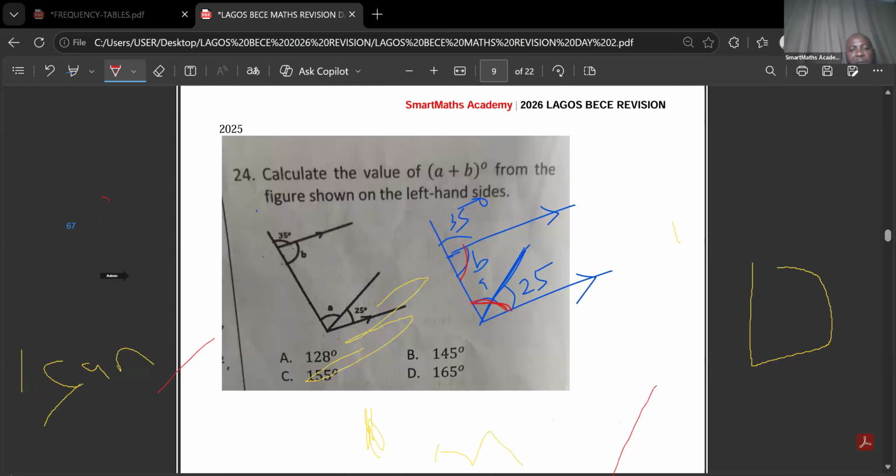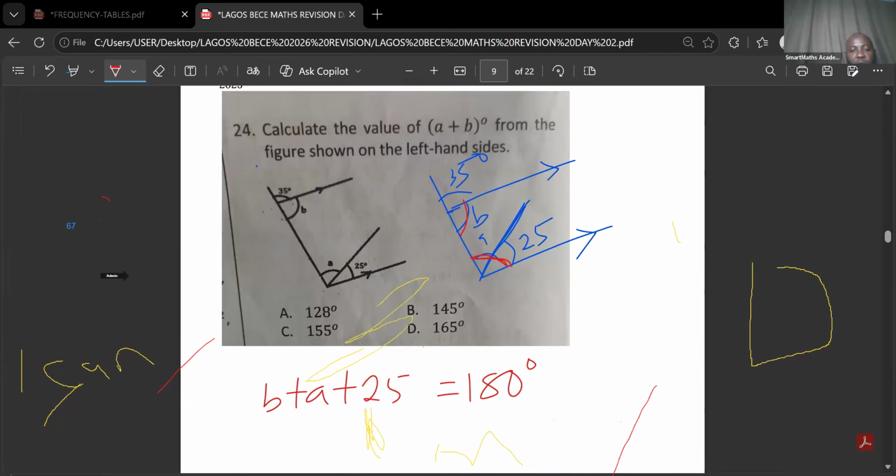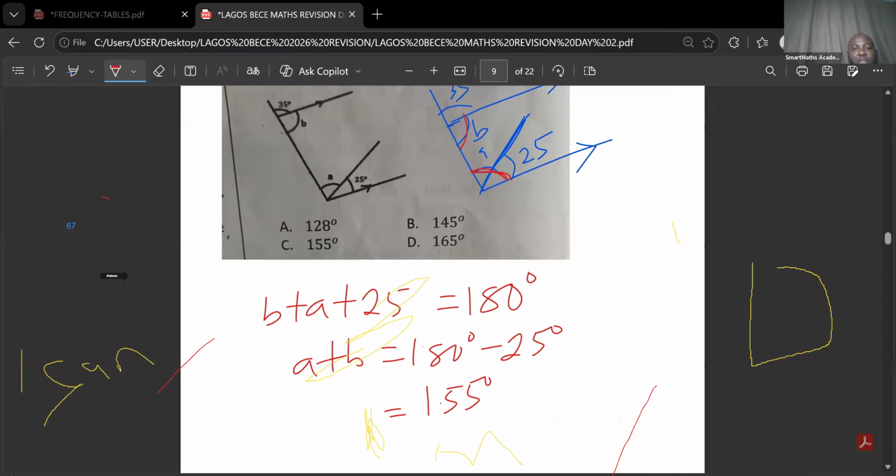That means B plus A plus 25 must be equal to 180 degrees. The question says we should find the value of A plus B. So A plus B equals 180 degrees minus 25 degrees. This gives us 155 degrees, and that's option C.